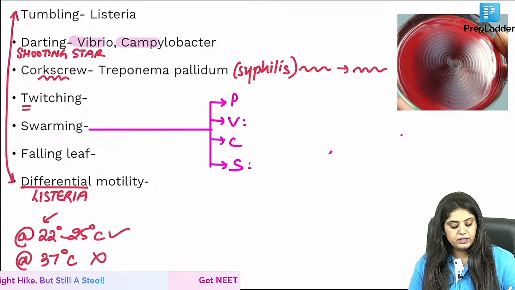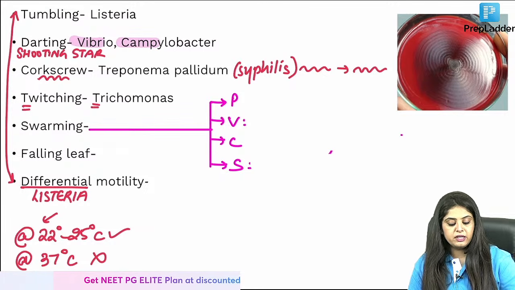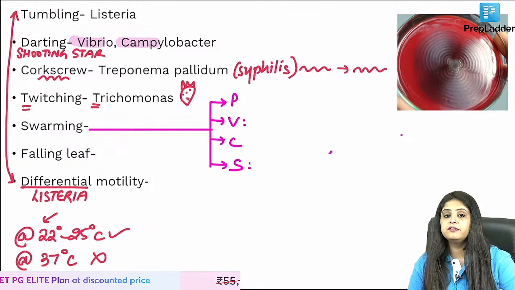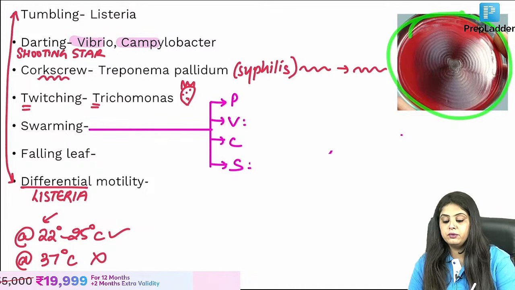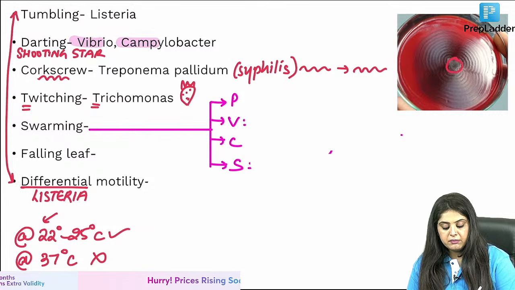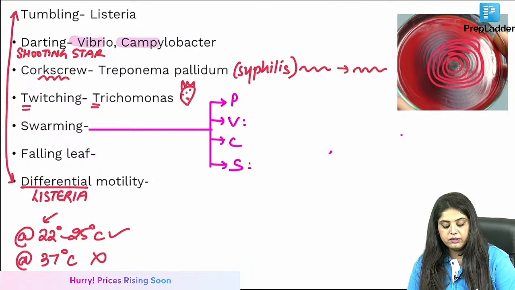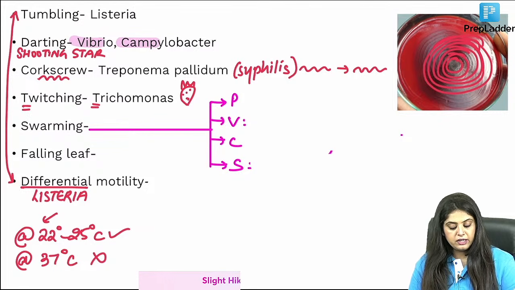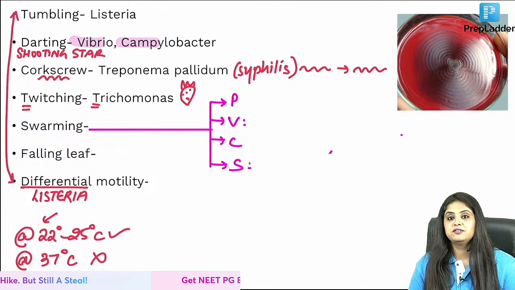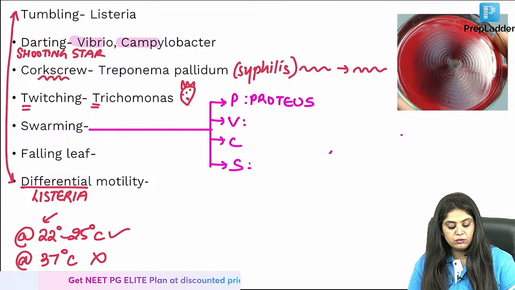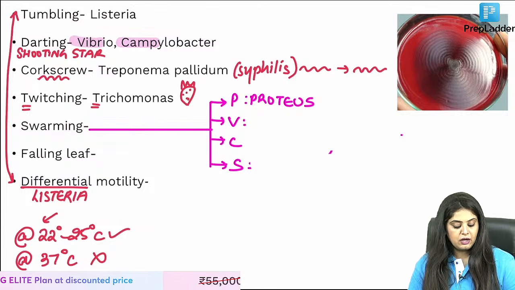Now coming to twitching. T for T. Twitching is seen in Trichomonas, the one that shows you the strawberry cervix. T for T, Trichomonas. Coming to swarming. The photo of swarming is in front of you. Swarming means concentric rounds, going in circles. Swarming motility is shown by PVCs. This I also know. You will fill in the blanks of PVCs for me. What is P, which you can never forget? Proteus.